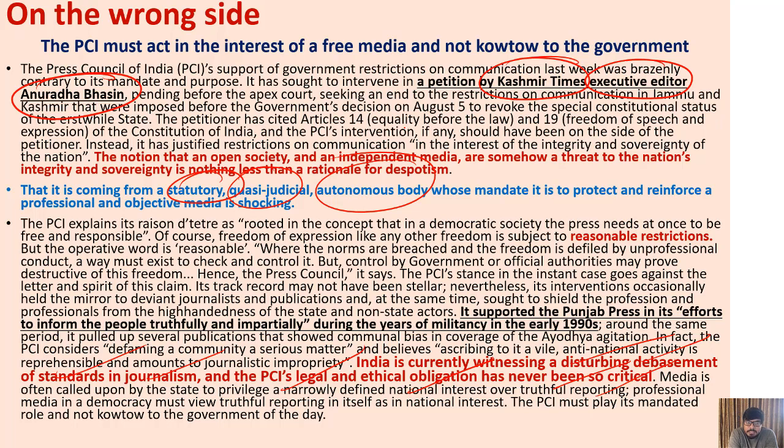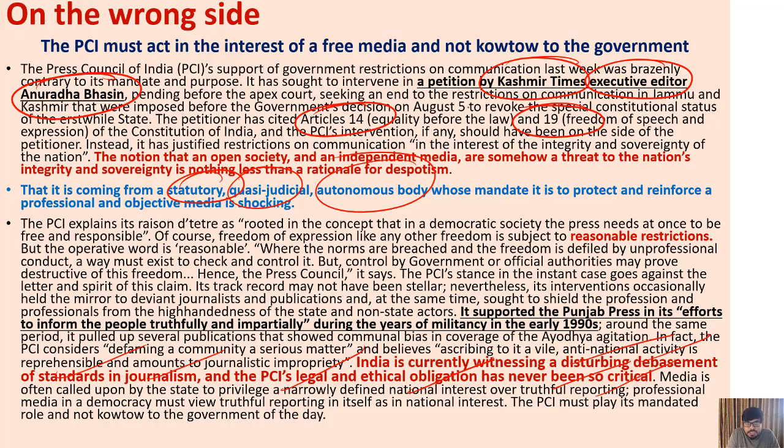So journalism has the biggest responsibility here, and the propagation of right information is a must in a democracy. Otherwise, there is no meaning of Articles 14 and 19, as these both are cited by Anuradha Bhasin. She claimed in the court that it's a wrong move based on these issues, and this